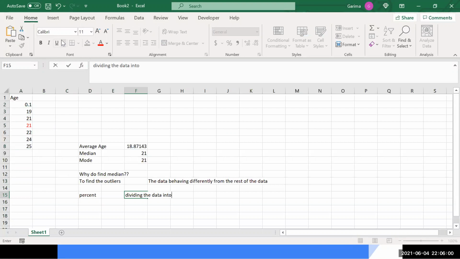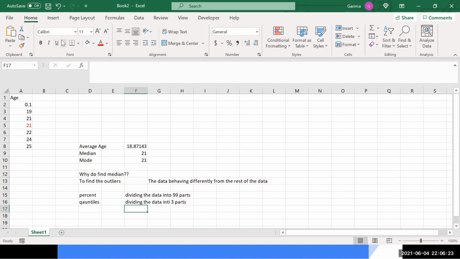Not exactly 100, I will say 99 parts. The 100th part you get right away, because when you break it into 99, the 100th is something you will get over there. And same thing, we have something called quantiles, right? That means dividing the data into quarters.